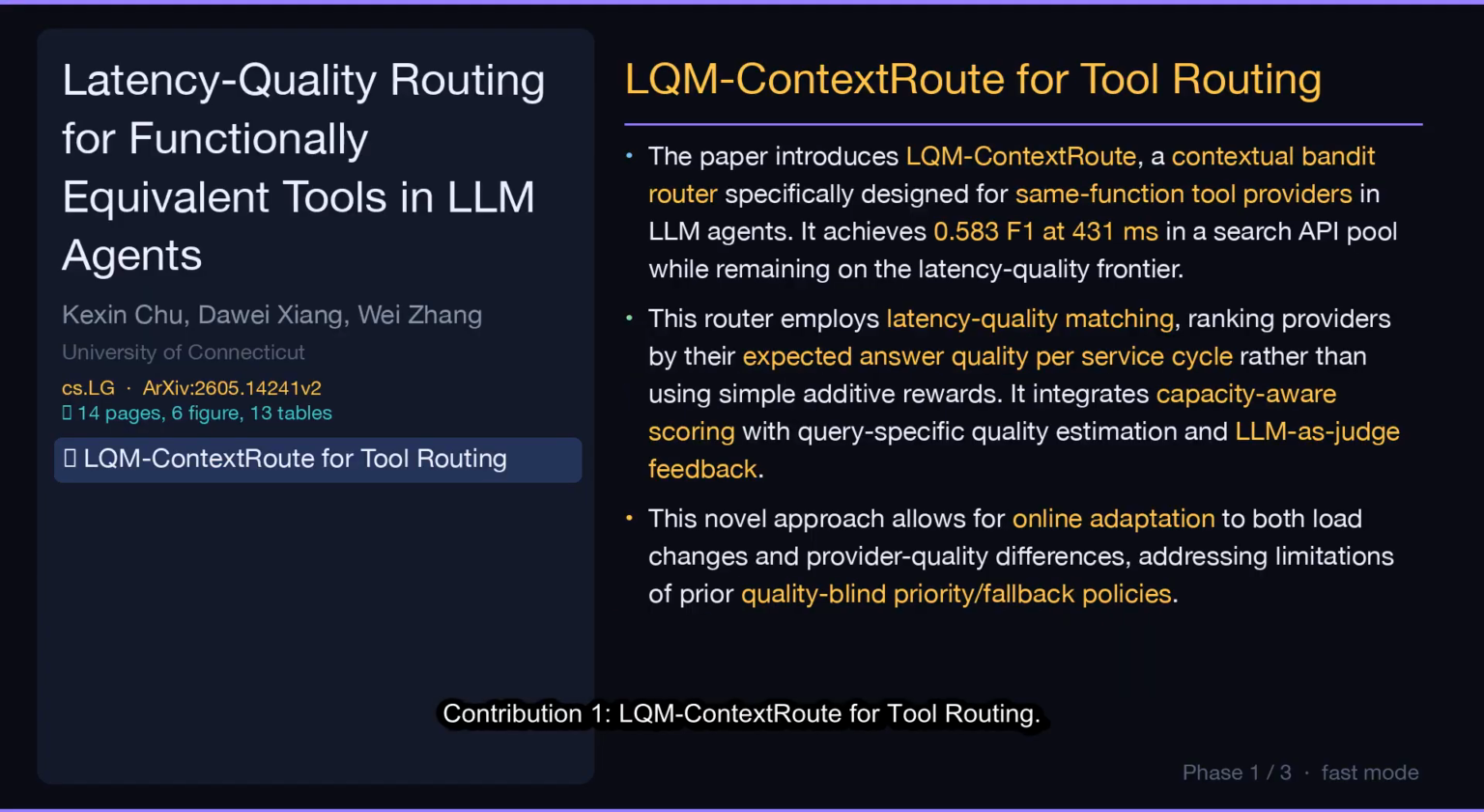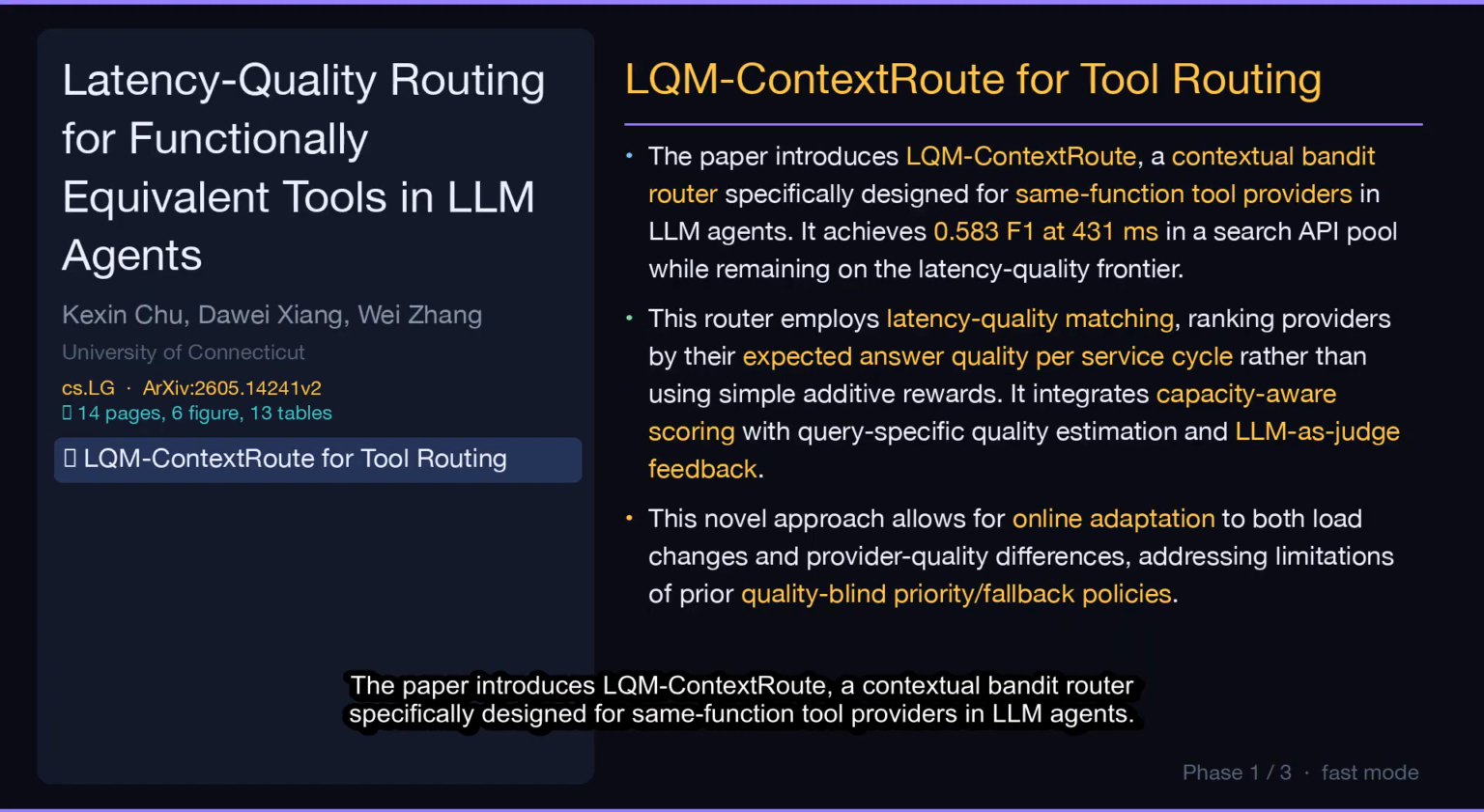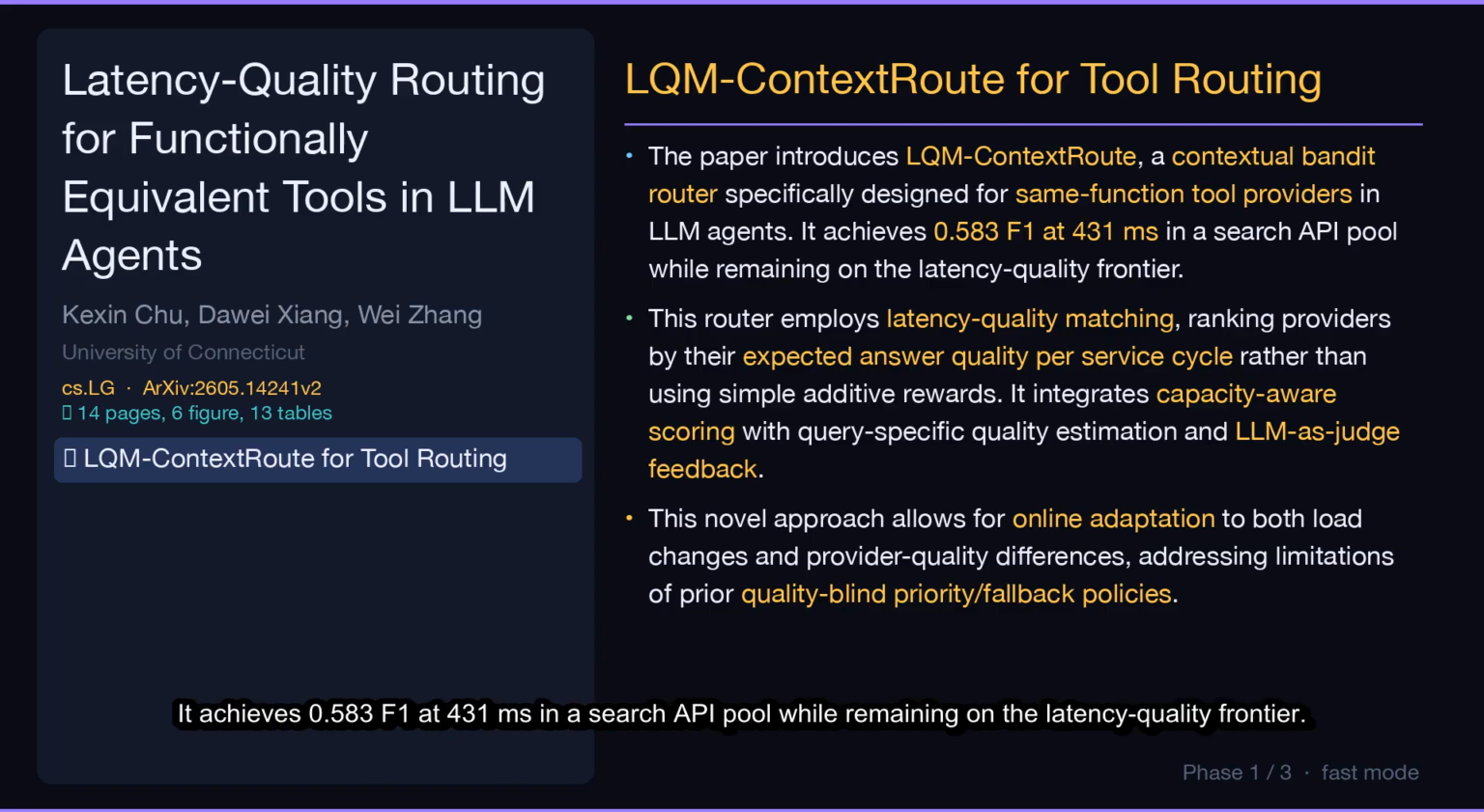Contribution 1. LQM Context Route for Tool Routing. The paper introduces LQM Context Route, a contextual bandit router specifically designed for same-function tool providers in LLM agents. It achieves 0.583 F1 at 431 milliseconds in a search API pool while remaining on the latency-quality frontier.